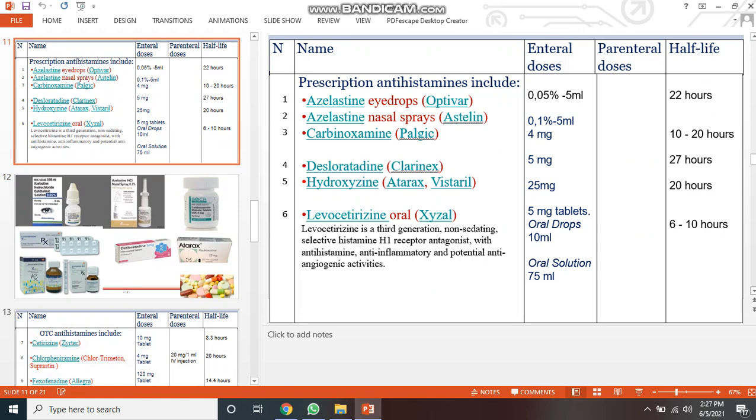Parenteral dose is nothing, that is nil. Half life is 22 hours. The second has 10 to 20 hours. The third has 27 hours. The fourth has 20 hours. The fifth has 6 to 10 hours.